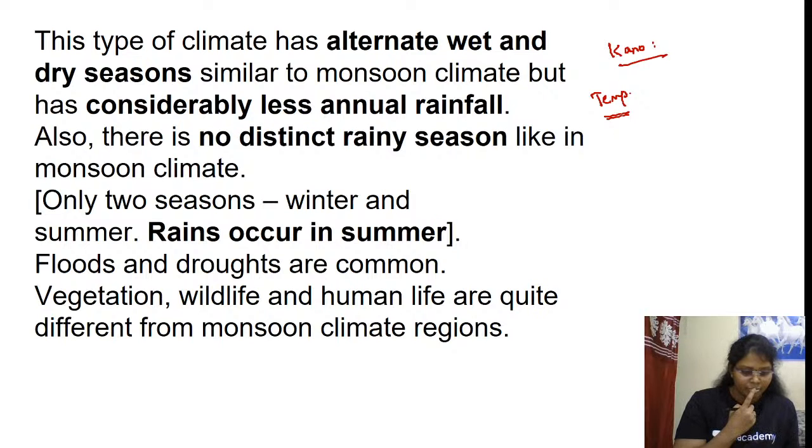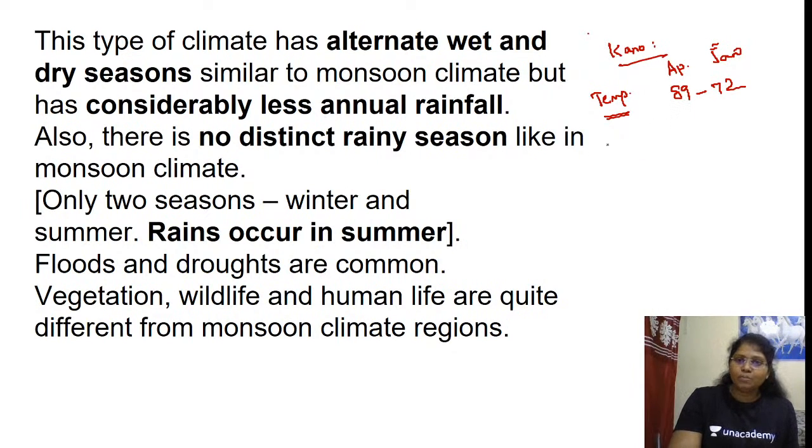Which is the highest? 89 is the highest. Which is the lowest? Lowest is, I think, in January. Am I right? See, my dear, the highest temperature is recorded in April, 89, and the lowest temperature is recorded in the month of January, 72. Yes or no? April and January. Is this clear?